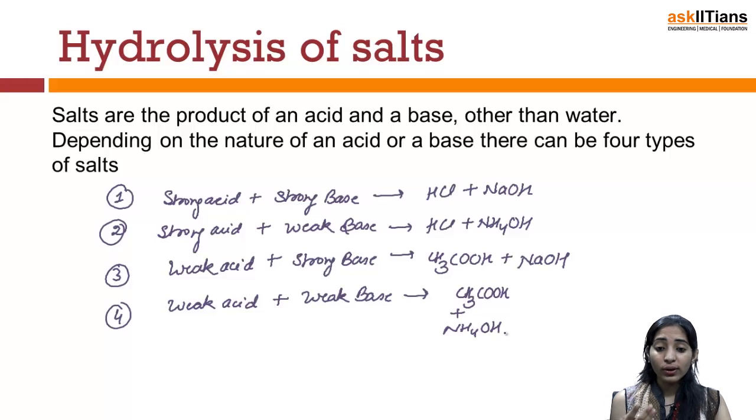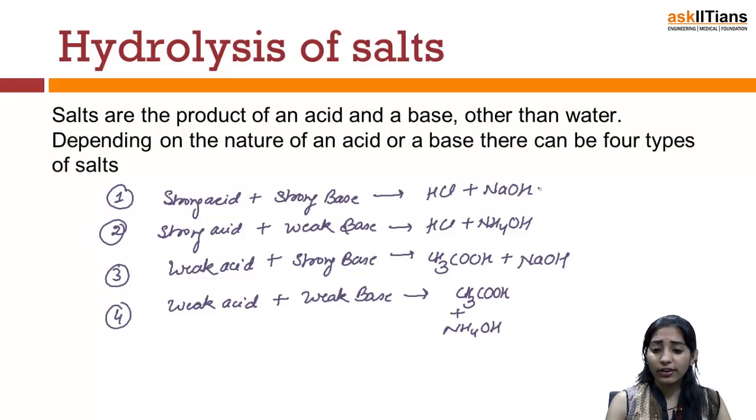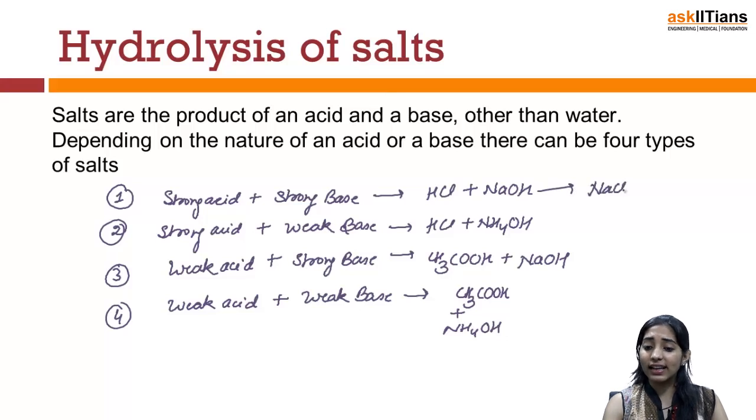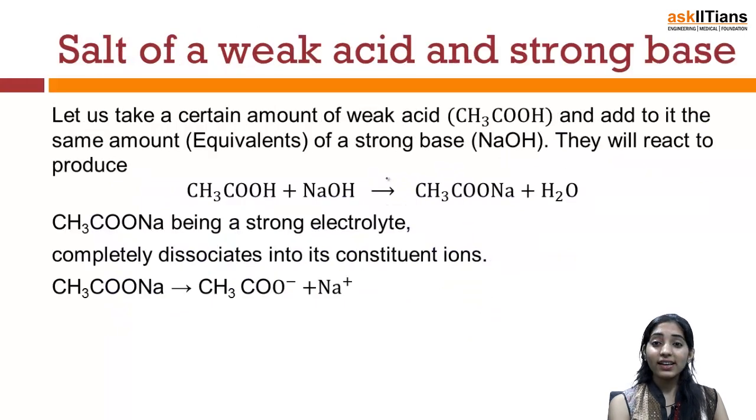Now what we have to do is, these are the 4 different types of salts which we will be obtaining in each particular reaction. Now we'll try to find out what happens when such a salt is dissolved in water. Whenever we dissolve any particular salt in water, we'll get the corresponding solution. For example, this is NaCl, and if you dissolve it in water, I can go the other way around, that means I'm looking at the backward reaction. This is known as the hydrolysis of salt. Now we'll consider the hydrolysis of salts one by one in more detail.